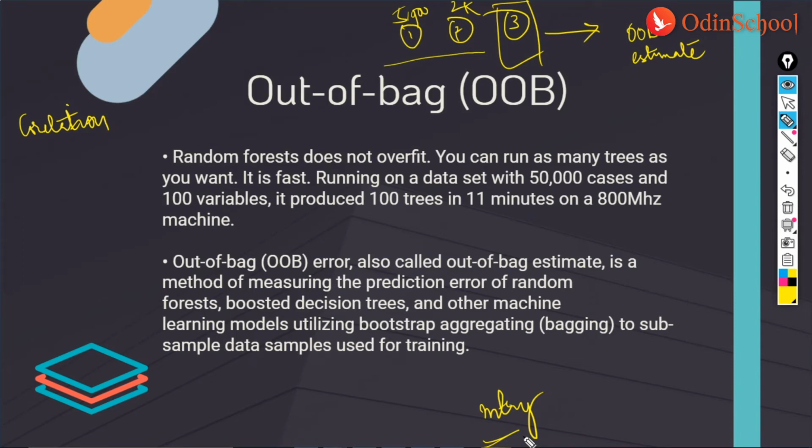When we use mtry, which is the number of random variables used in each tree, it would reduce both the correlation and the strength. So somewhere in between, mtry would act as an adjustable parameter to fine tune your random forest.